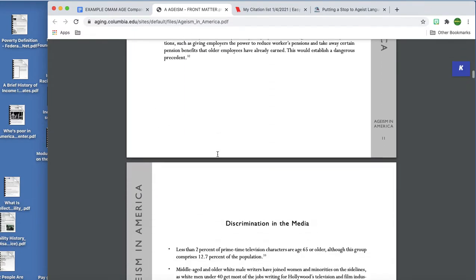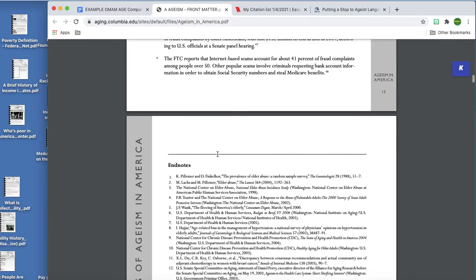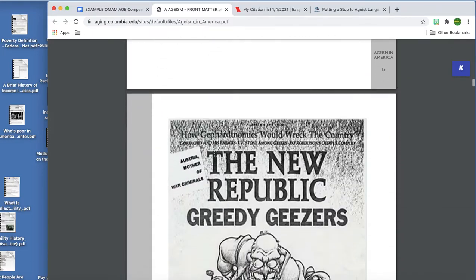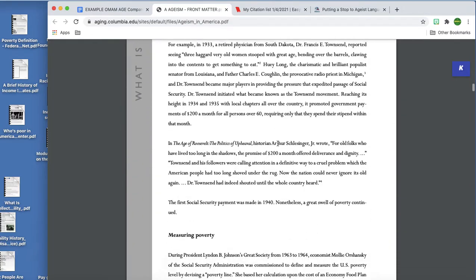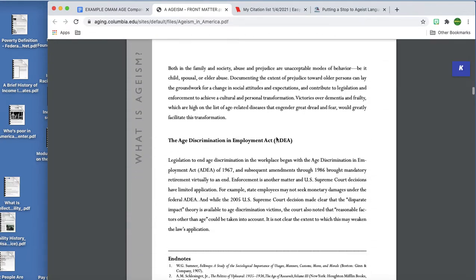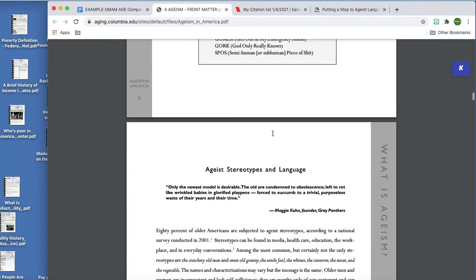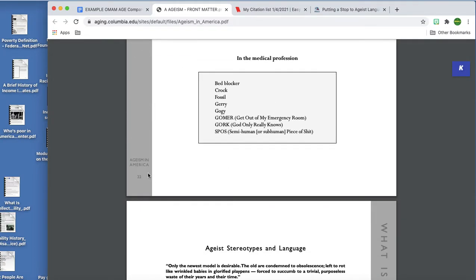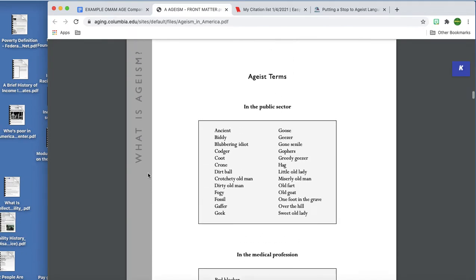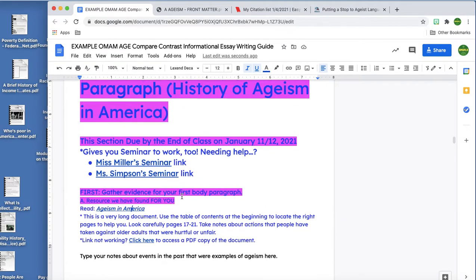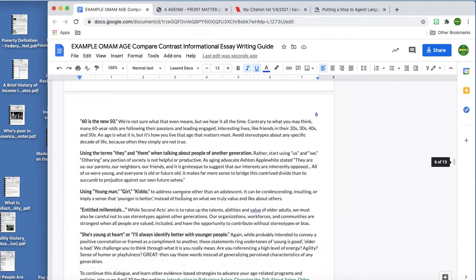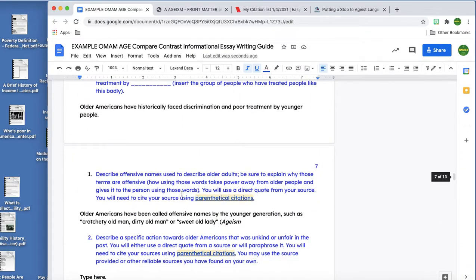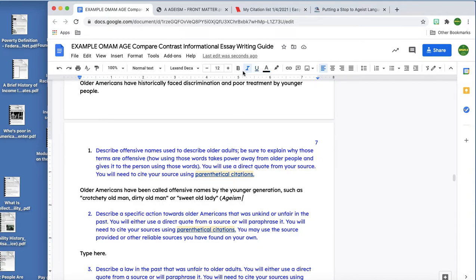Probably wouldn't have been a bad idea to cite the page numbers the first time. But if you find yourself in a similar situation, you're going to do exactly what I'm doing. Oh, let's see. Where is that list? Oh, there it is. And it looks like it's on page 22. Okay, so back to my document. Ageism. And now the number 22 for the page number, you're not going to italicize that. So it'll look just like this. See how there's no comma, no PG or anything like that?